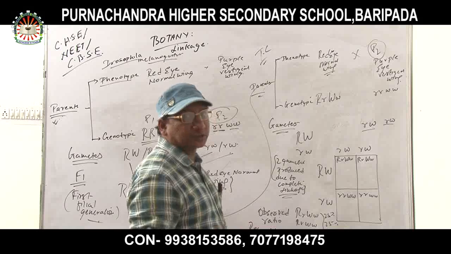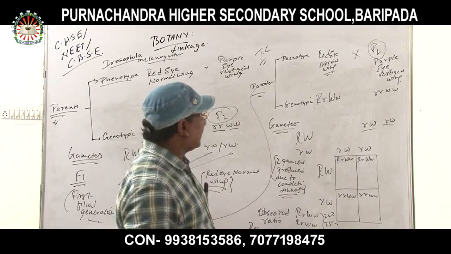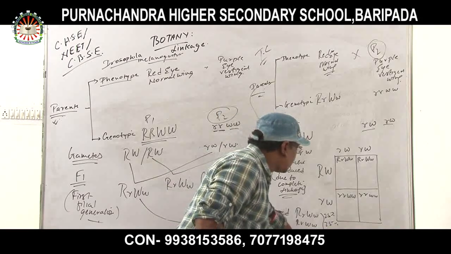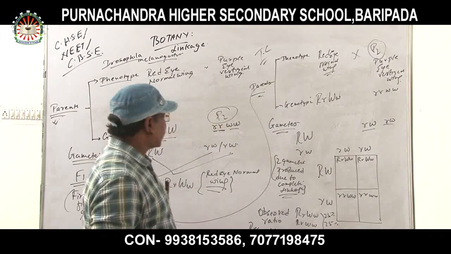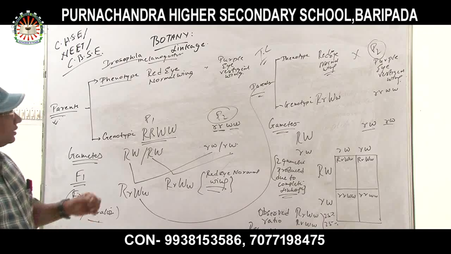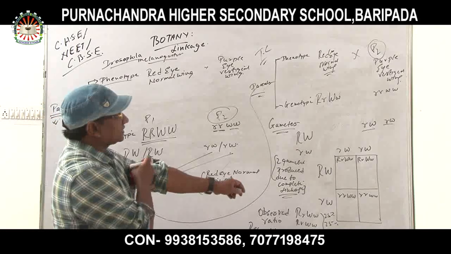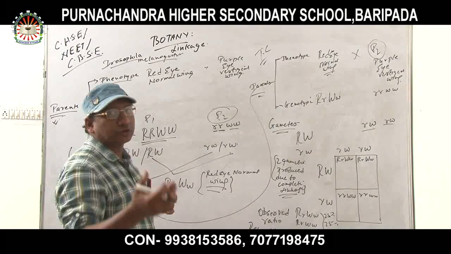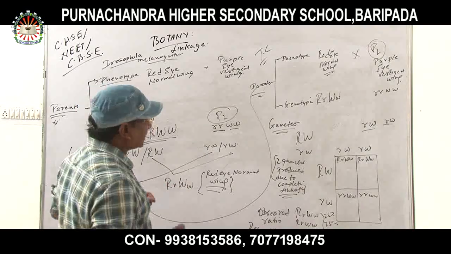Instead of 4 gametes, it is producing 2 gametes. So the observed ratio would be 1 is to 1 is to 1 is to 1, and the recombinant character is nil. So this is the perfect experiment of complete linkage, which is concerned with Drosophila melanogaster.